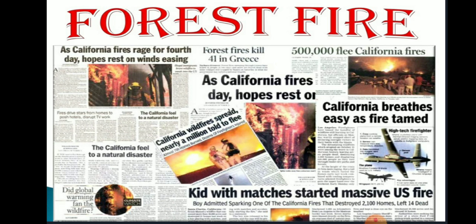And because of some natural phenomena, many life forms or much natural vegetation and wildlife are lost, and many incidents of wildlife loss occur. You can see here, California fire rages for fourth day and hope rests on wind easing. And then California fell to a natural disaster. These are some of the examples.